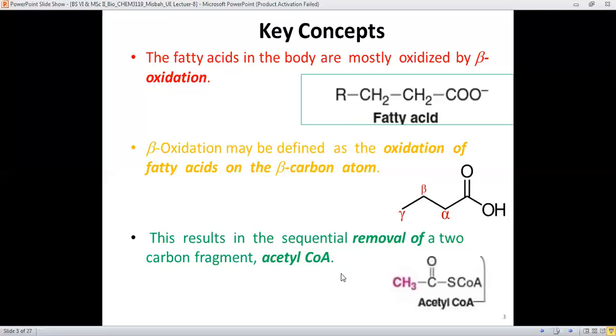As the result of the fatty acid oxidation, which is the beta oxidation, it results in the sequential removal of the two carbon containing fragments, which is called acetyl. But this acetyl group is linked with the S CoA, therefore it's called acetyl CoA. It means that at the end of each continuous sequential oxidation step, there is release of the acetyl CoA, which is the two carbon containing moiety.